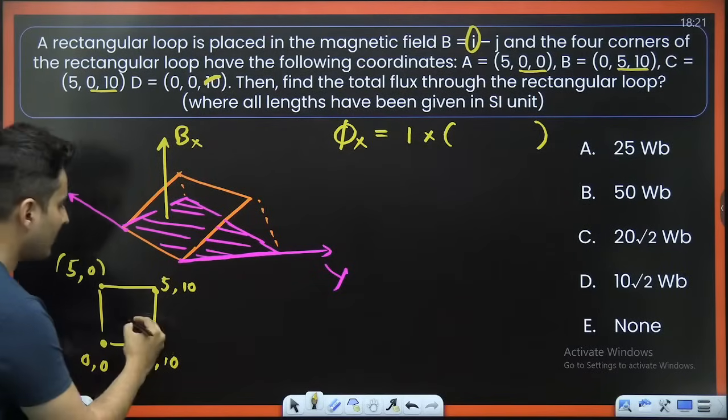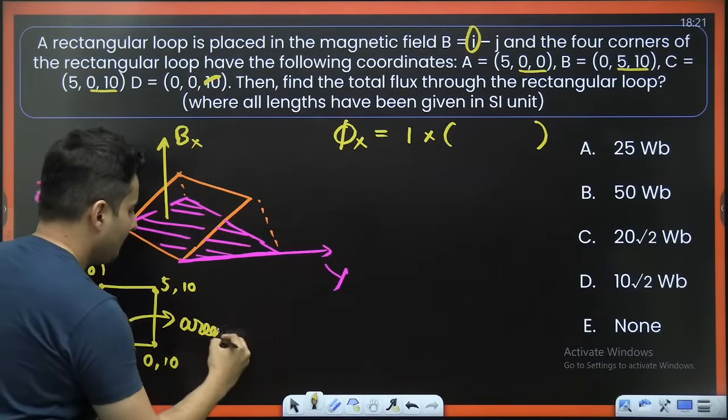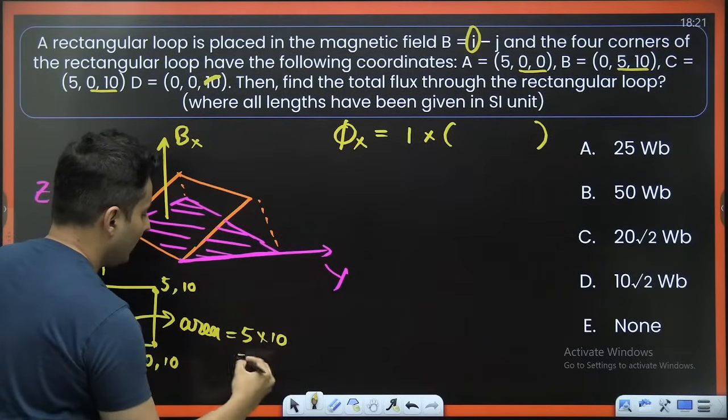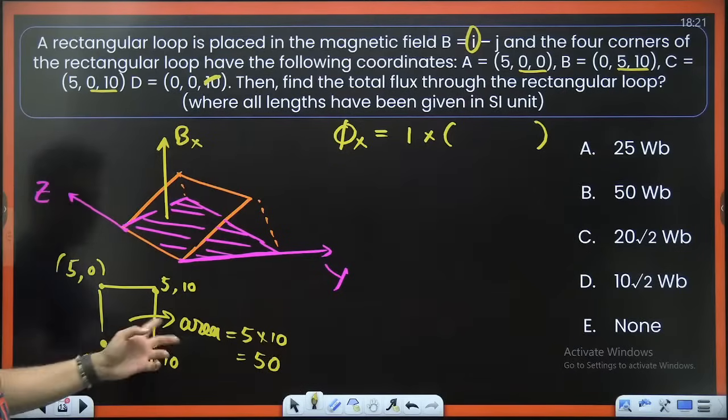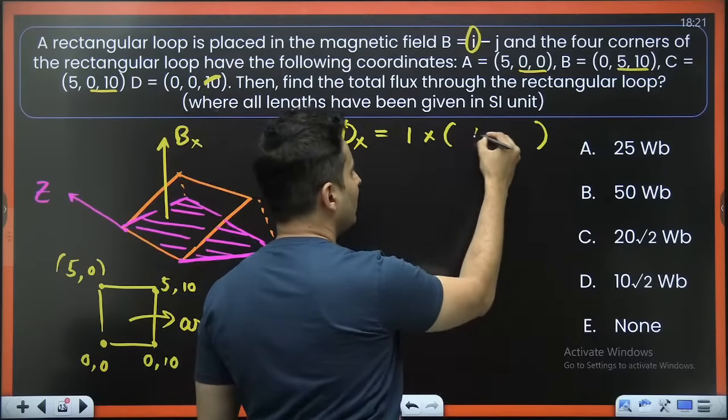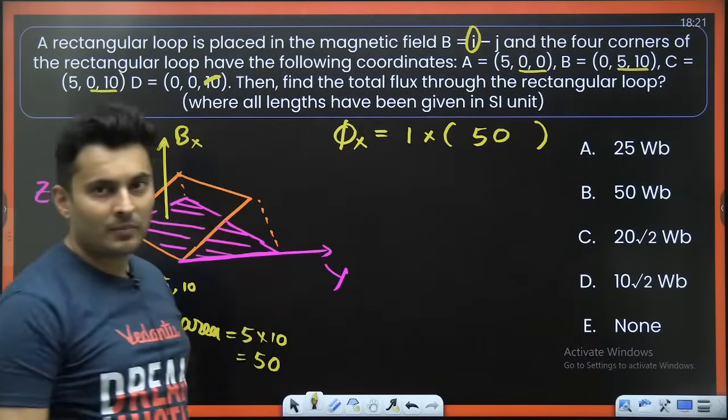So I think this area will be nothing but 5 multiplied by 10, which is basically 50. 5 and 10 are basically the length and the breadth. So over here, the area that you will put is 50.